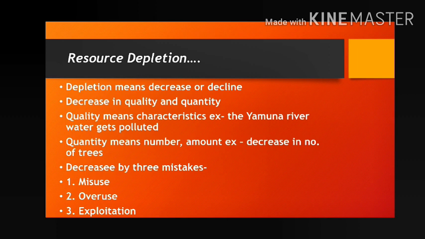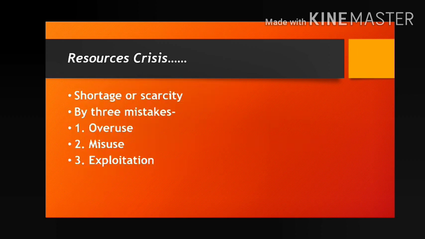Let us compare resource depletion and resource crisis side by side. Resource depletion means what? I have told you, depletion means decrease in which thing? Two things, quality and quantity of resources. And resource crisis means shortage, scarcity, that is no availability of resources. It is not available, that is called scarcity or crisis. It is the result of resource depletion. That means at first resource depletion occurs, and then by this depletion, resource crisis occurs.